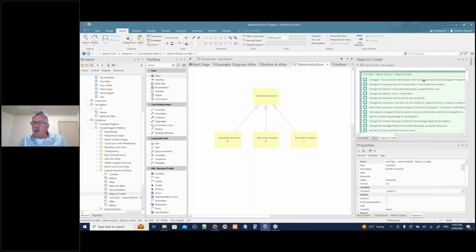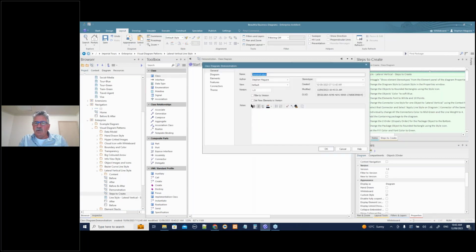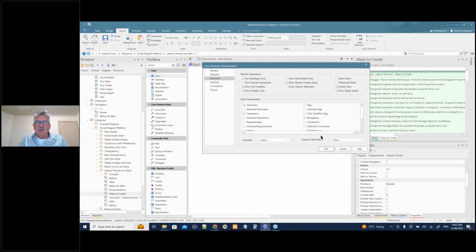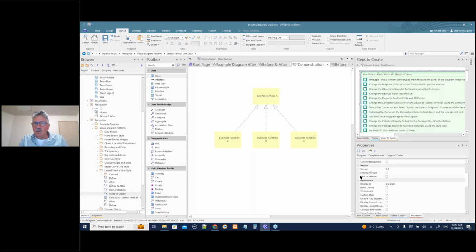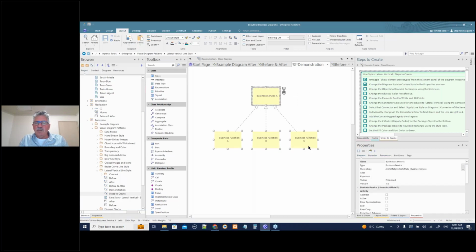Untoggle show element stereotypes from the element thing. So we talked about doing that before. In our properties elements, that's already toggled off anyway. That's good. Custom diagram style we've turned on there, so that's done. Change the color of the objects to rounded rectangles using the style icon. So you know how to do that. We can use this icon and we can say rounded rectangles, and we've done that.